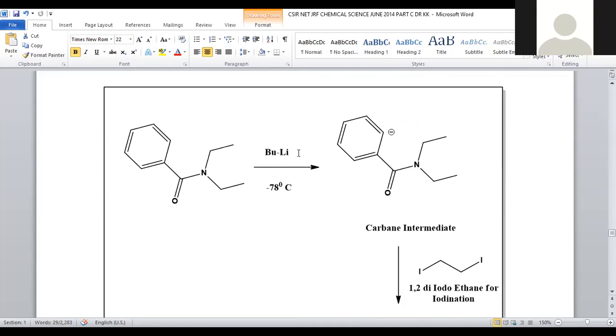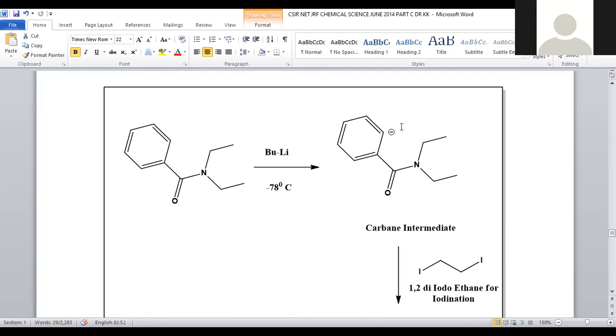Butyl lithium when added, what is the nature of butyl lithium? Organolithium compounds are strong bases. So this can be employed on this moiety at minus 78 degrees centigrade, an extremely low temperature, being a highly reactive base. So it will act at the ortho position because when the carbonyl group is there, the adjacent position obviously becomes an acidic one and has strong feasibility to lose H plus.